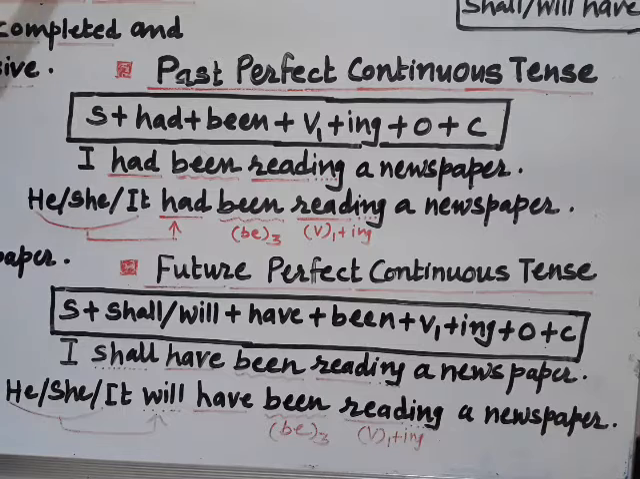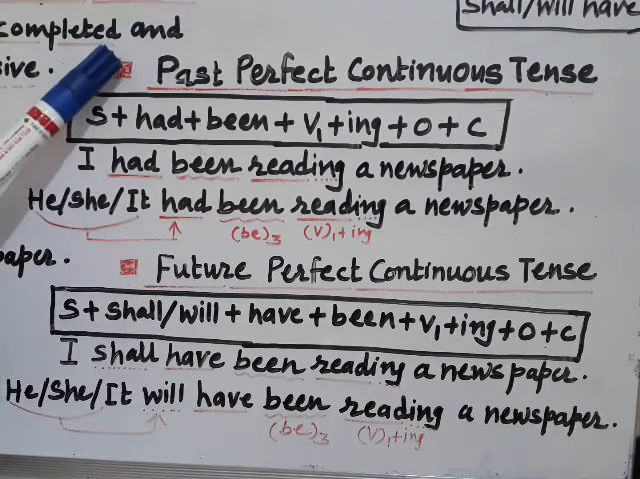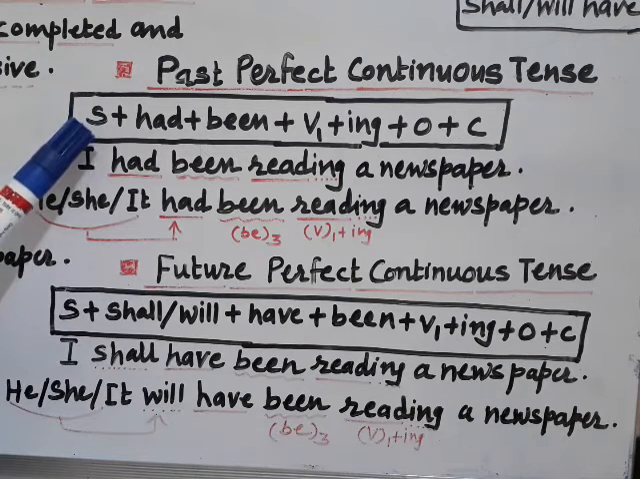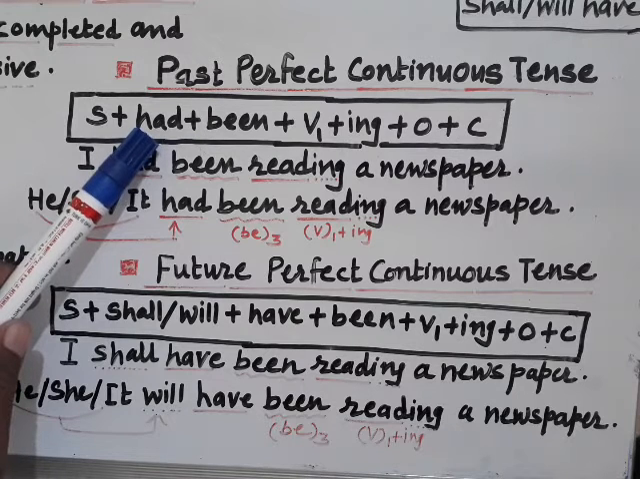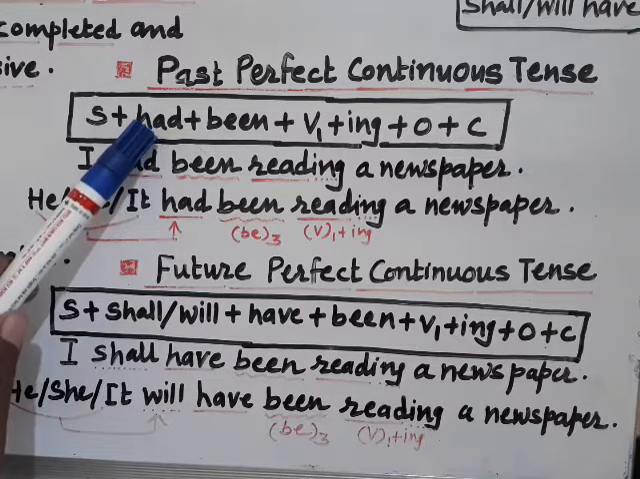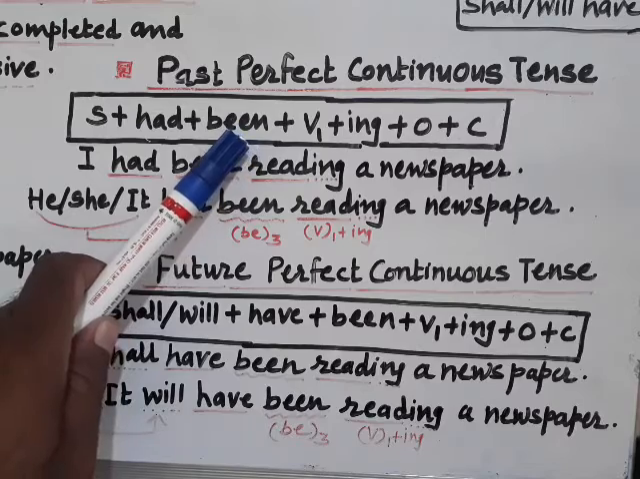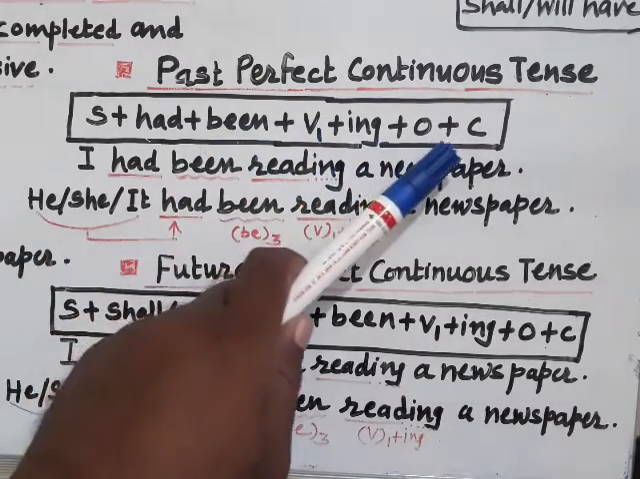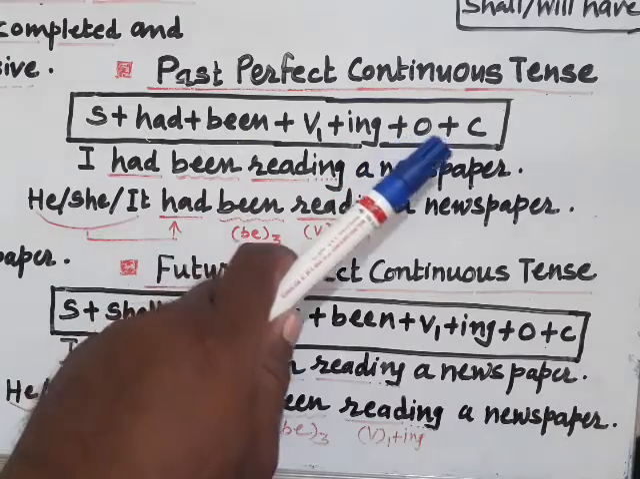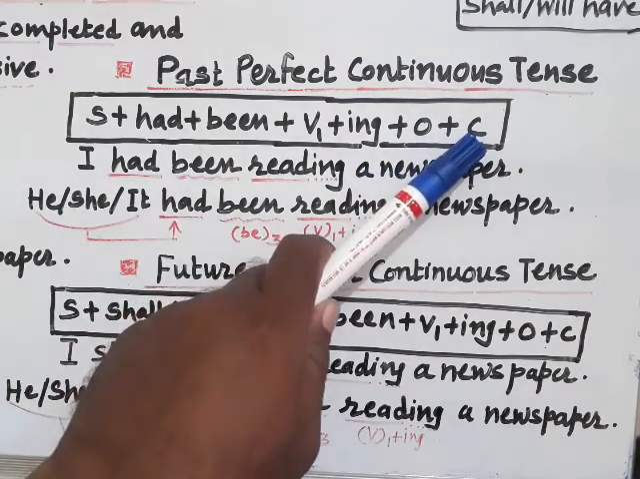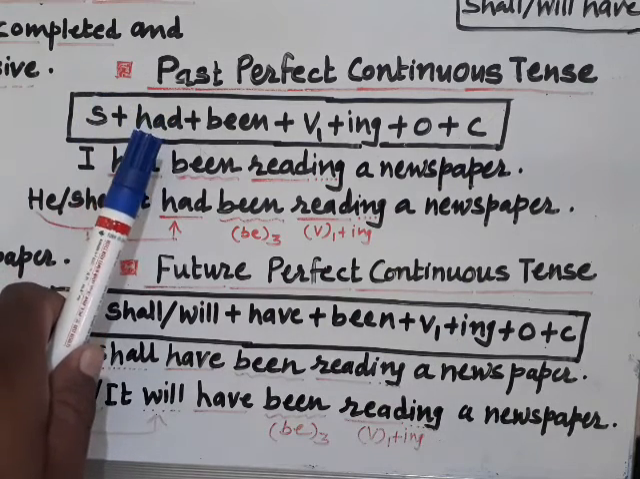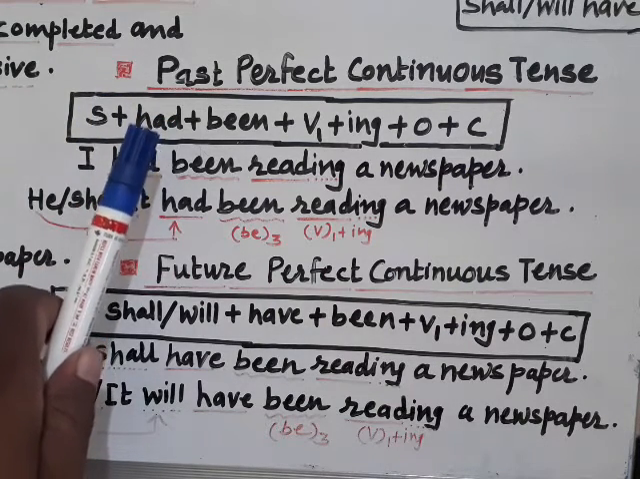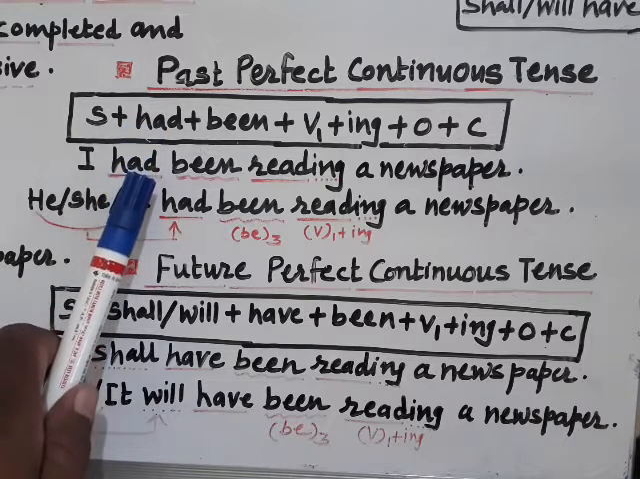Now let us move on to the next point, that is past perfect continuous tense. Structure is almost alike except the change, that is had in place of have or has. Rest of the other parts like been, V1 plus ing, and as per the demand O plus C. O stands for object and C stands for complement. So just a small change is here. In place of have and has, only had that you have to apply therein.